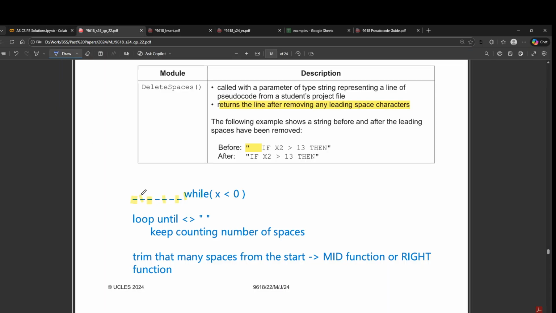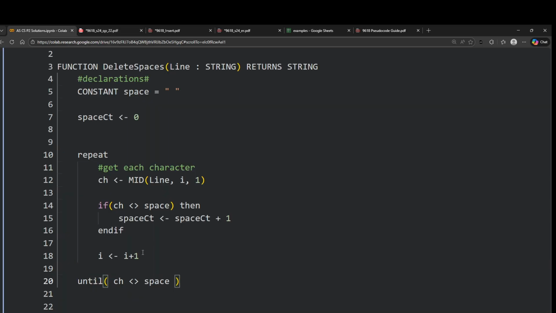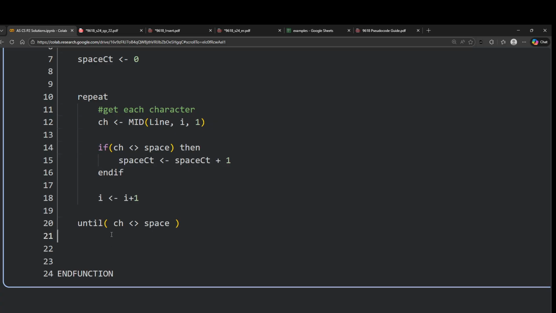And by the time the loop has ended, I would have gotten exactly how many spaces there are. In this case, it would be 1, 2, 3, 4, 5, 6, 7 spaces here, then 8, 9, 10, 11, 12, 13, 14, 15, 16, 17. So there are a total of 17 characters in the string. How do I get the remaining number of characters outside the spaces? I just subtract them both, and then I get this many characters from the right side, right? So that is what I have to do. Now I have the space count here. I can just get the number of characters.